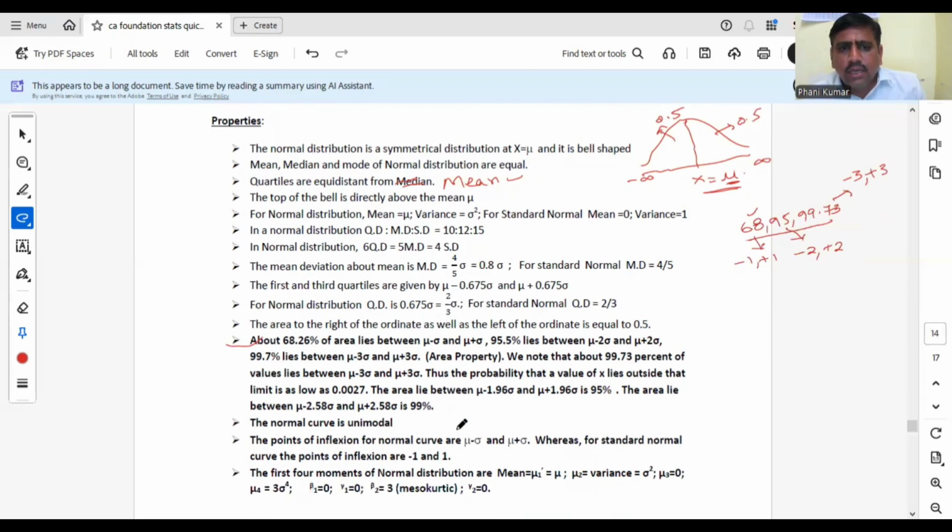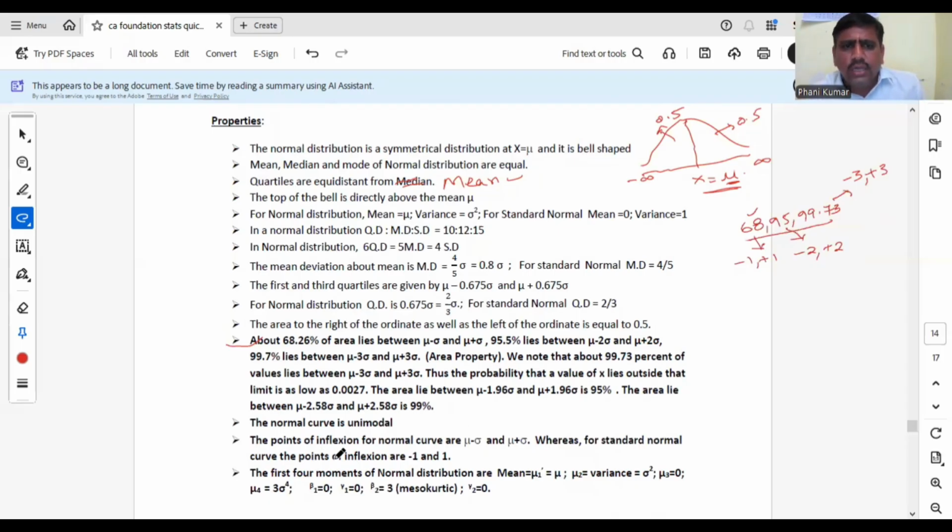Normal curve is always unimodal. Coming to binomial and Poisson, they are sometimes unimodal and sometimes bimodal. Sometimes they have one mode, sometimes two modes. Binomial, Poisson; normal always has only one mode, unimodal. What is the mode? mu. What is the mean? mu. What is the median? mu. Mean, median and mode are all equal for normal.